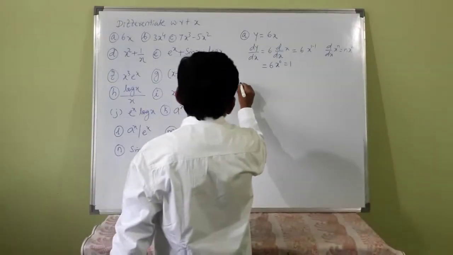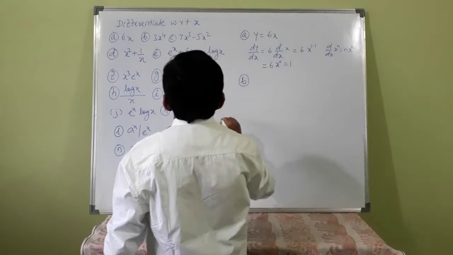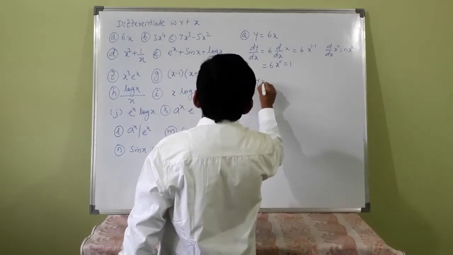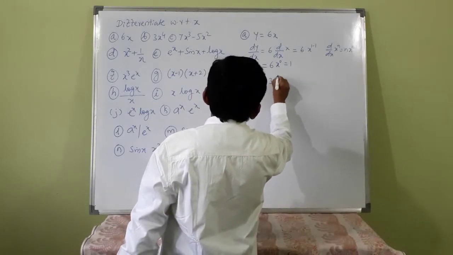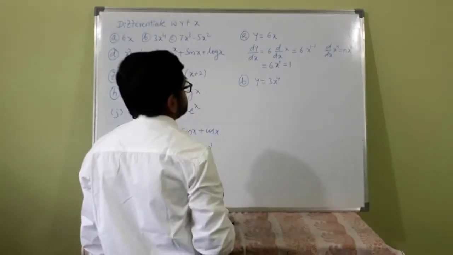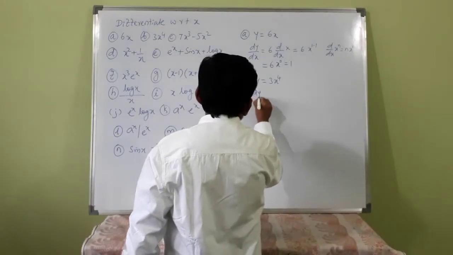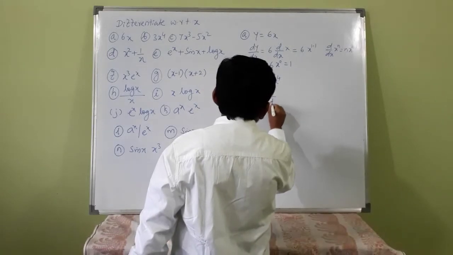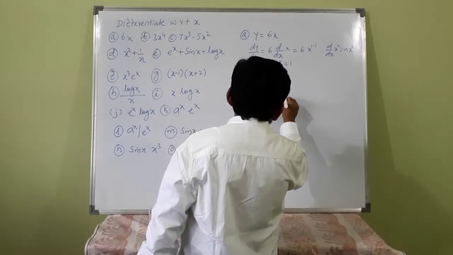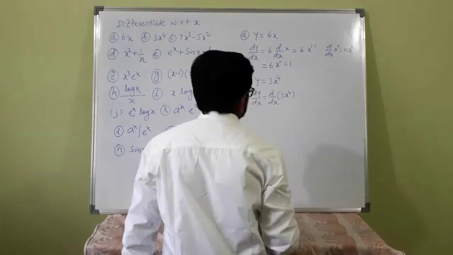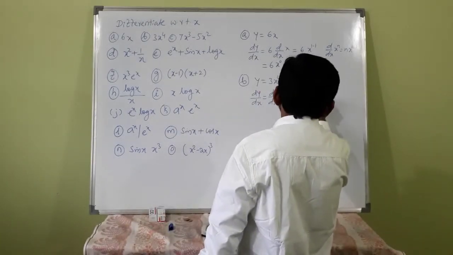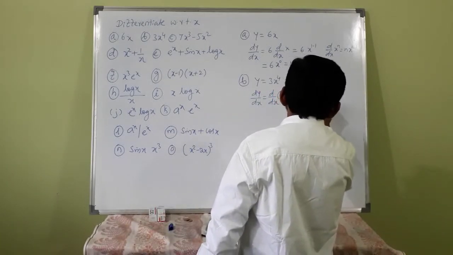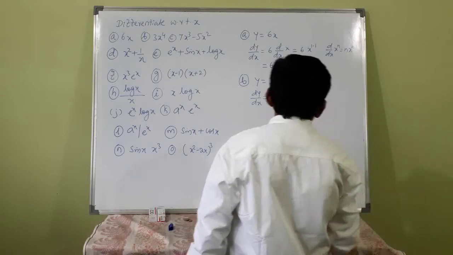B: y is equal to 3 into x raised to 4. So dy by dx is equal to d by dx of 3x raised to 4. 3 can be taken outside, d by dx of x raised to 4.